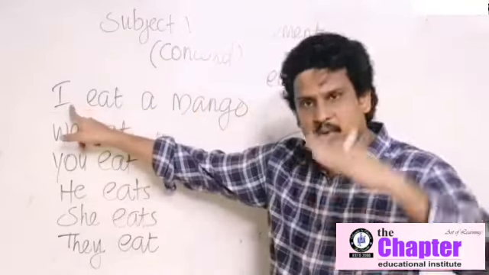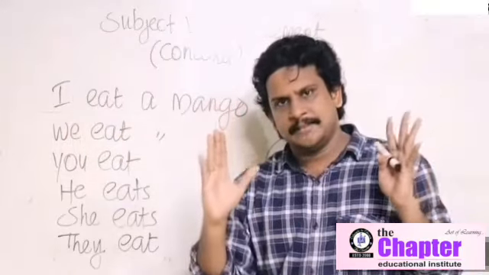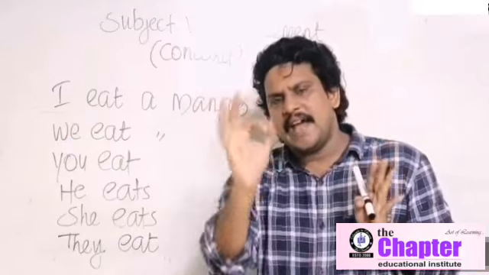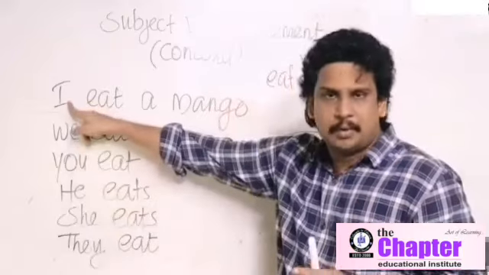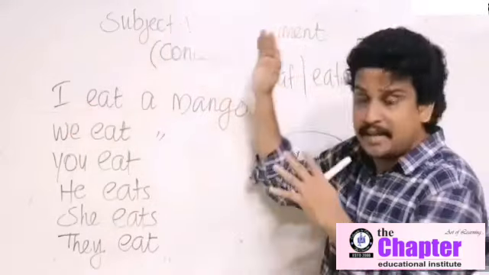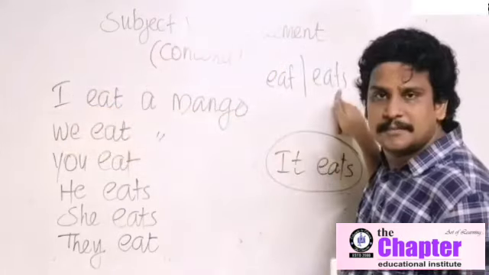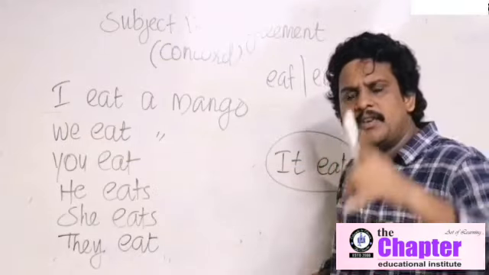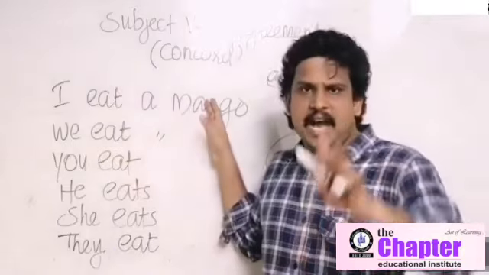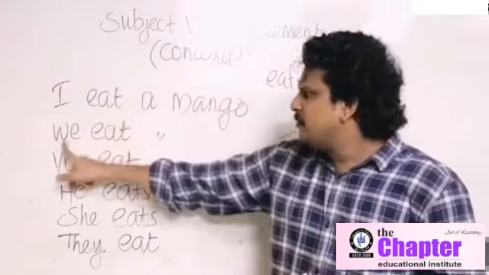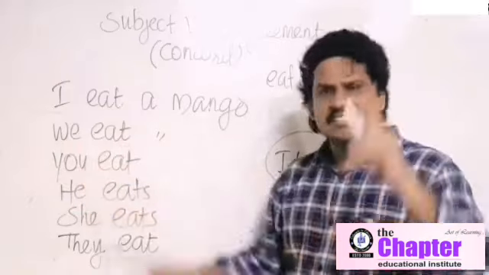Okay. I, plural subject. I eat or I eats, which one is correct? You think, I eat or I eats? The answer is I eat. You are doubtful now. But I eat. Why? I plural. According to subject-verb agreement, a plural verb is used along with the plural subject. Eat or eats, plural? Eat, because the base form of a verb is always plural. By adding s or es or ies we get the singular. Okay. I eat. I plural. Eat plural. I eat a mango. We also plural. We eat a mango. You also plural. You eat a mango. But he singular.